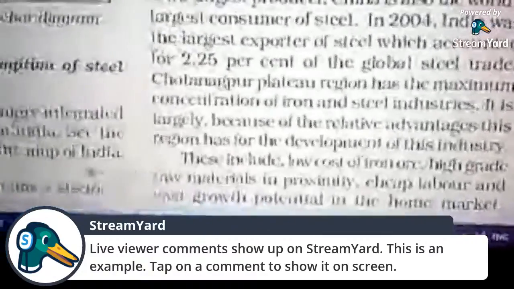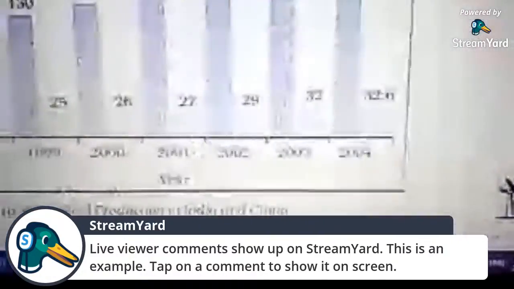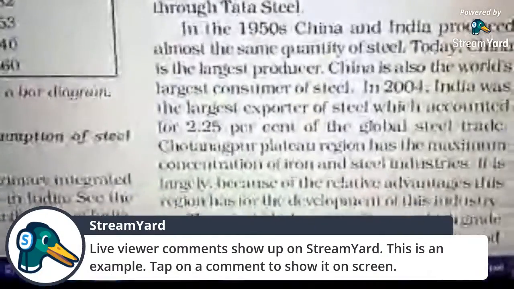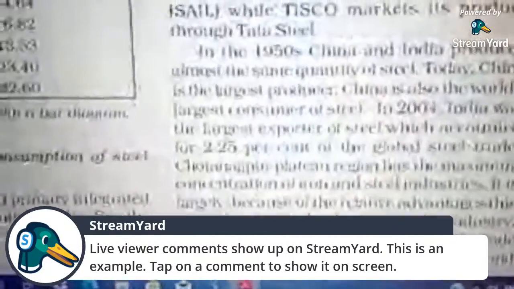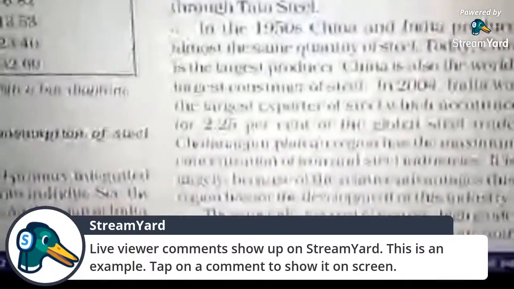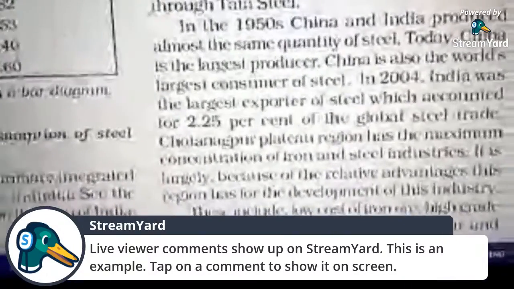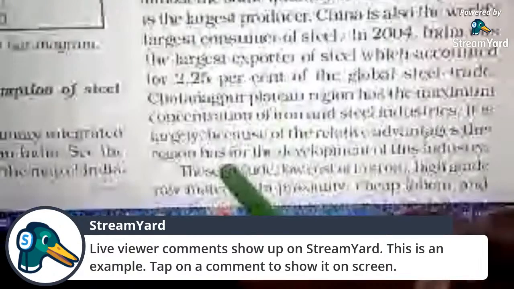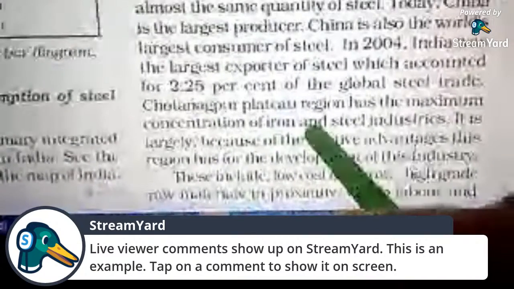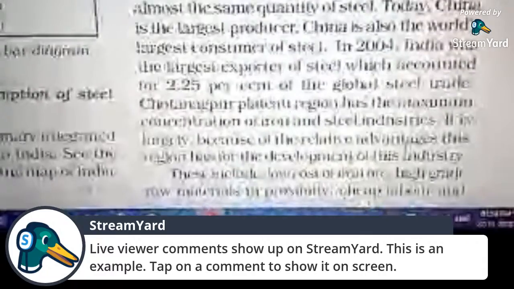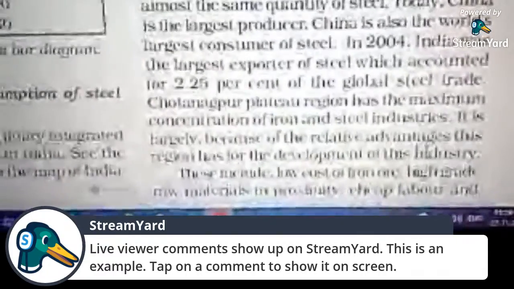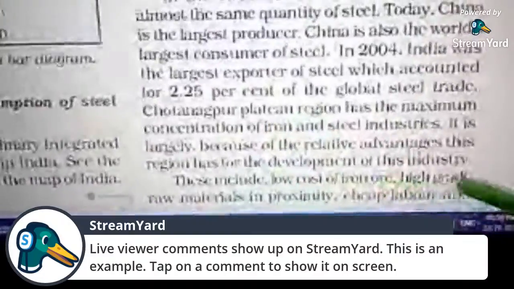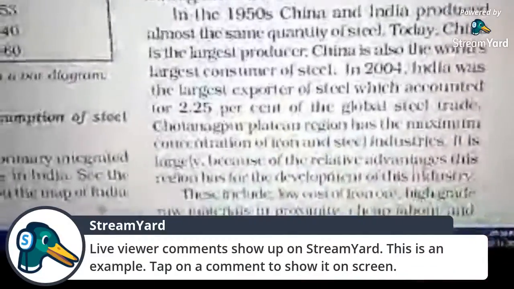Now we are going to discuss what challenges are faced by the Indian steel industry. What are the challenges faced by steel production here in India? First of all, low cost of iron ore, high gradient and raw material proximity.